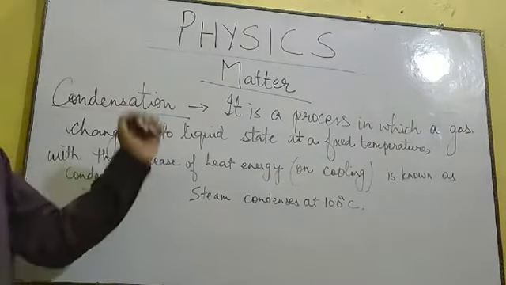Now deposition. In sublimation, what happened? The solid was converted into vapor state on heating without turning into liquid state. Now, if the reverse happens, suppose there is a vapor and you cool that vapor. Take the example of camphor. When the camphor was heated, it was converted into vapor state. Now if you somehow cool down those camphor particles, that is the gaseous state of camphor, you will find that it all collects together and converts back into solid state. So it is the reverse process of sublimation. That is known as deposition.